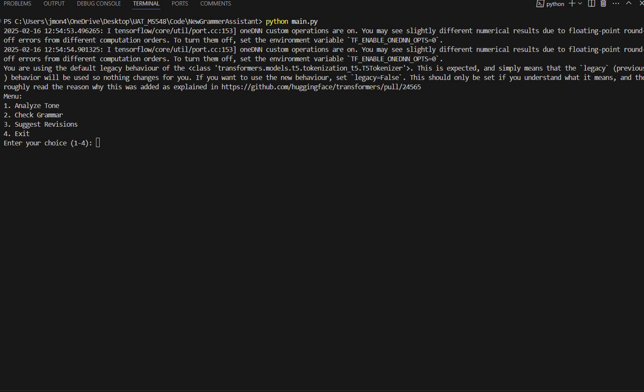We take the input text, tokenize it, and then we generate revisions using the T5 model. And then of course we define the main function to create the list here. Alright, so first let's just go down the list.